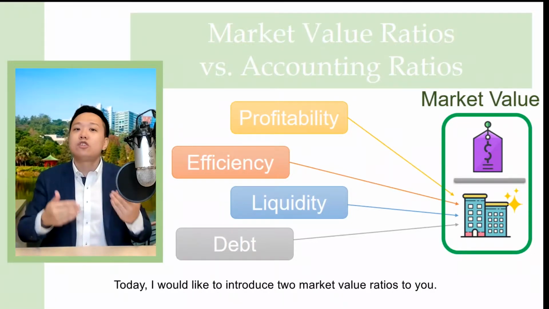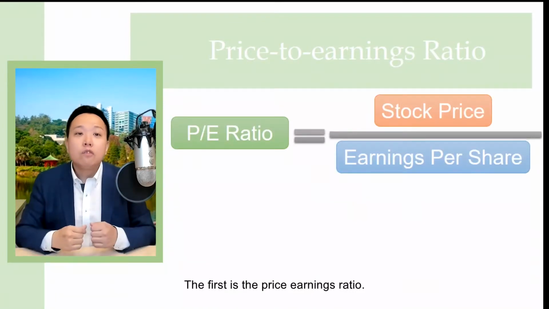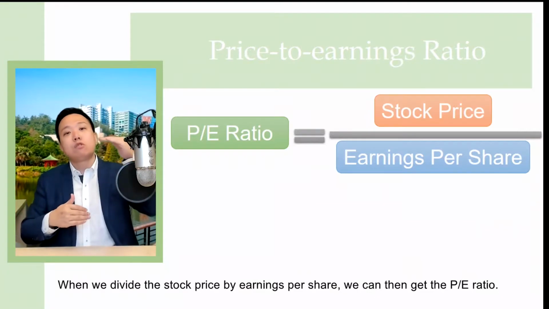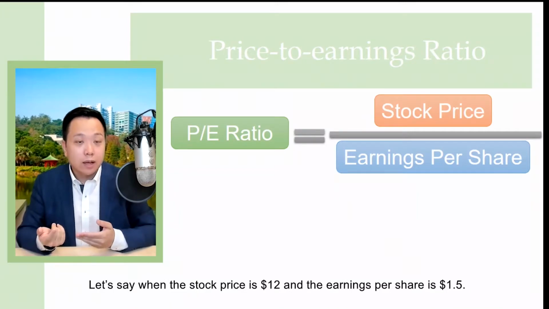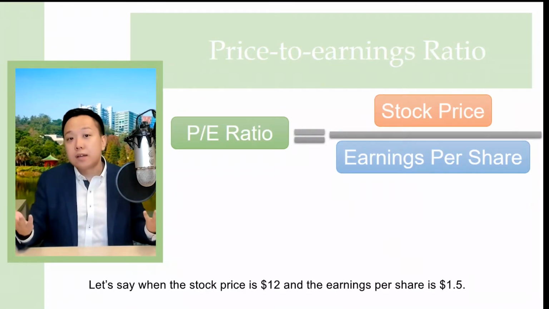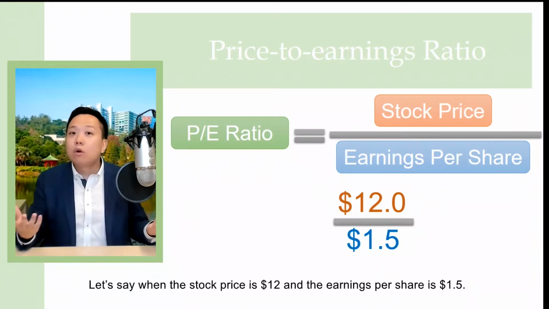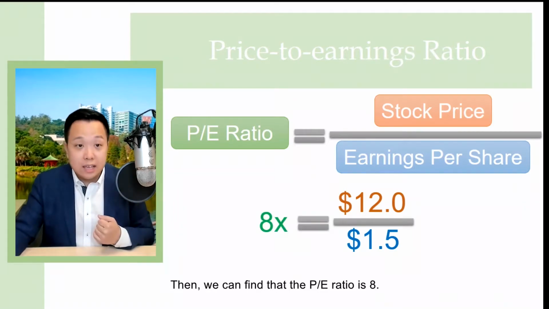And today, I would like to introduce two market value ratios to you. The first is the price earnings ratio. When we divide the stock price by earnings per share, we can get a P/E ratio. Let's say when the stock price is $12 and the earnings per share is $1.50, then we can find the P/E ratio is 8.